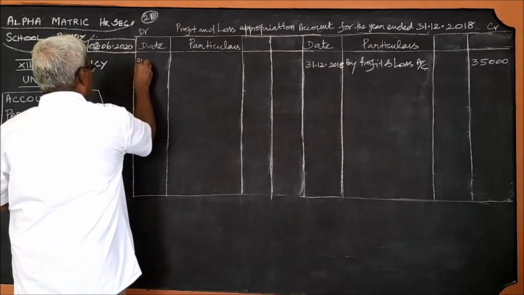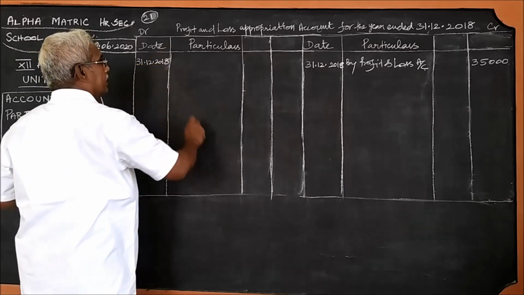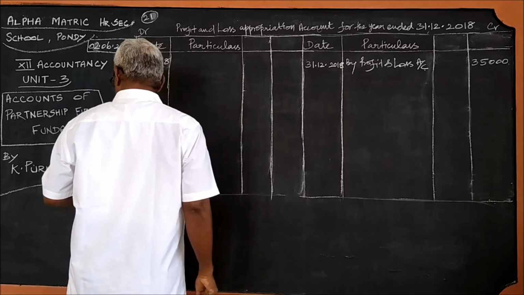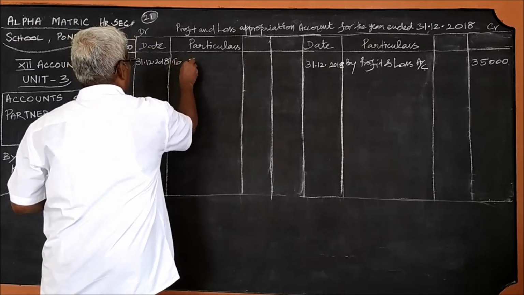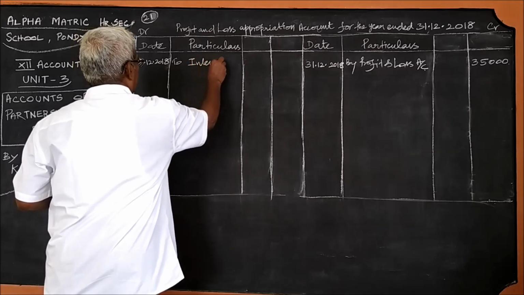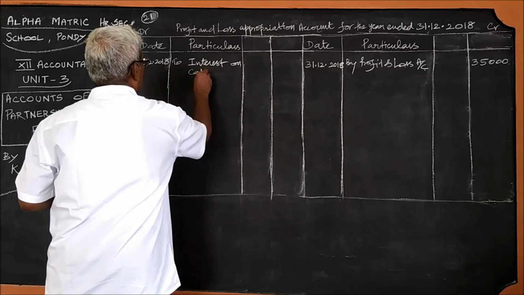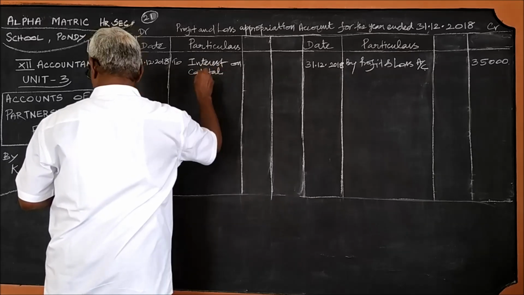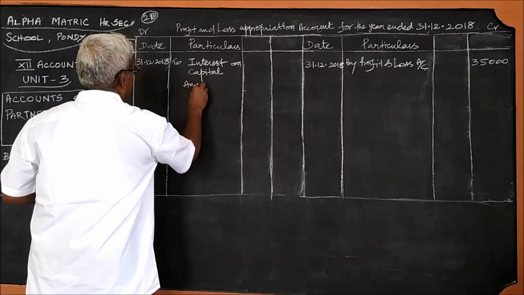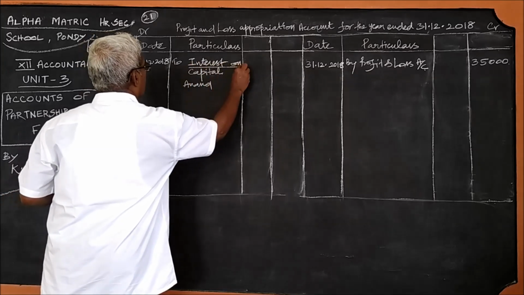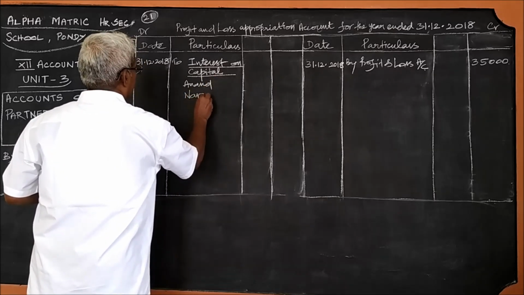Then 31/12/2018, the interest on capital to interest on capital. The two partners are Anand and Narayanan.